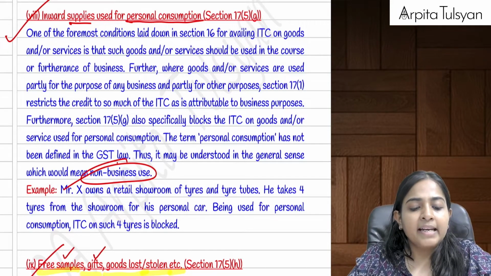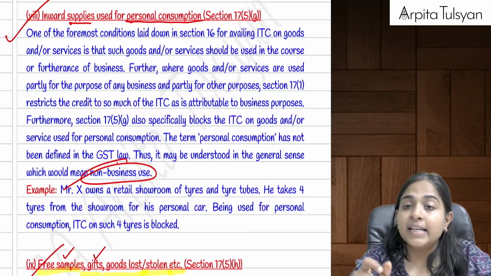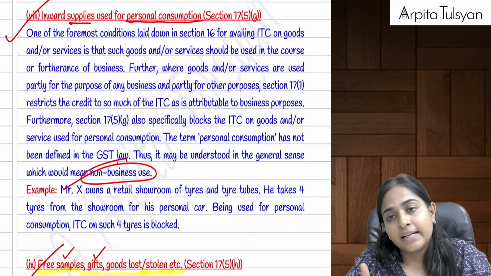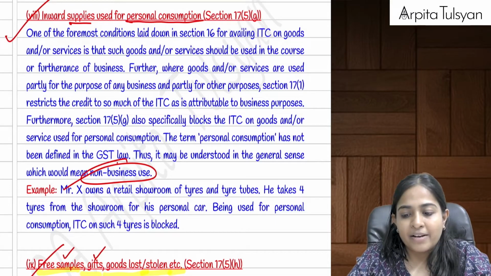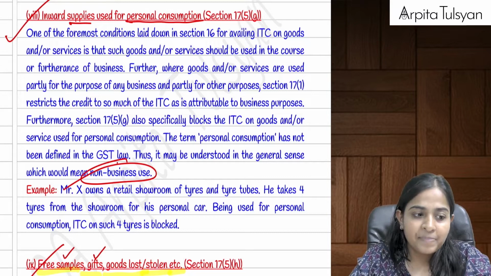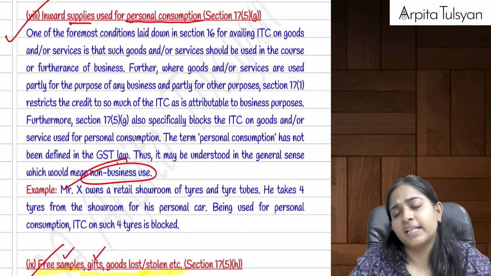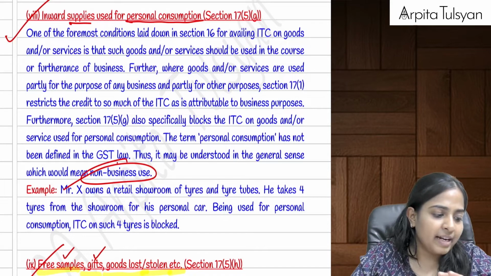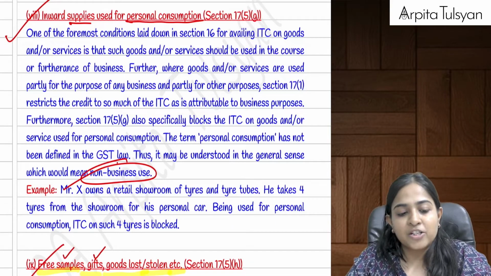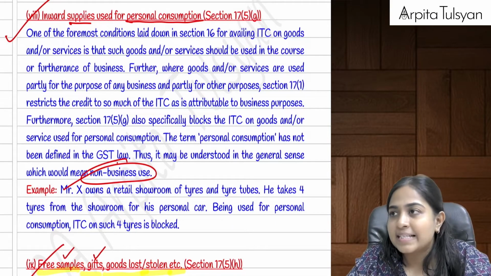Then in case of BOGO, buy one get one. We had already studied this earlier, that there is nothing free. Buy one get one, there is nothing free, even if the name suggests it, it is just a marketing gimmick. Then in that case, no need to reverse any ITC, full ITC will be available. Are you able to understand this? Yes, acha.